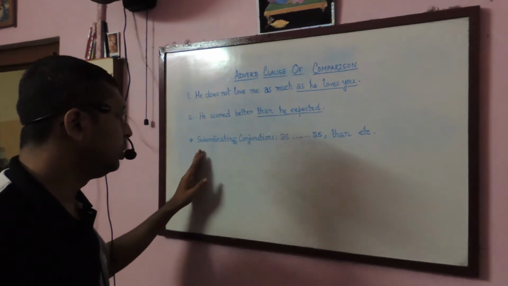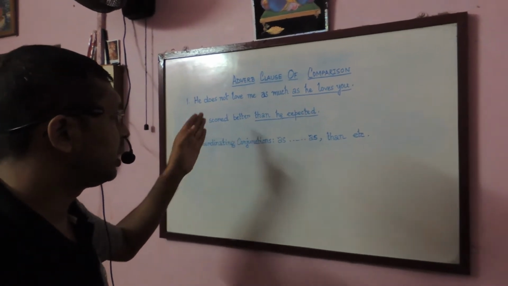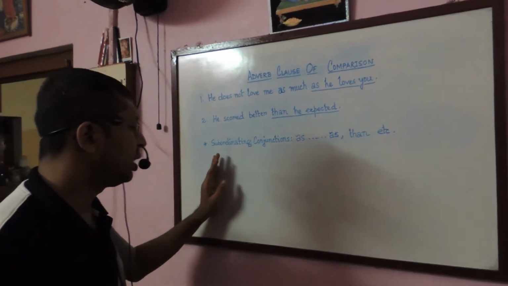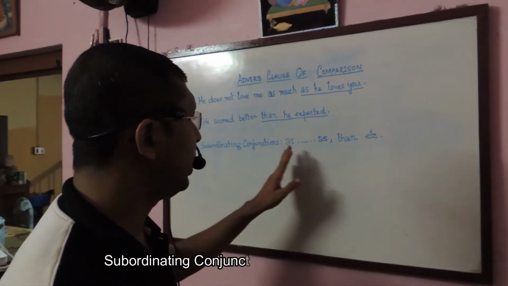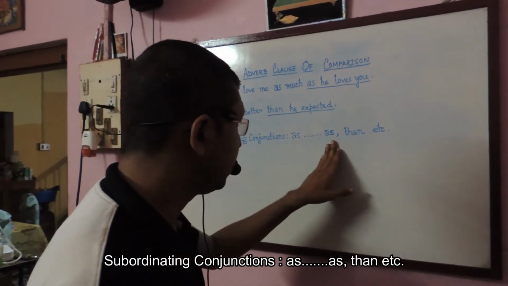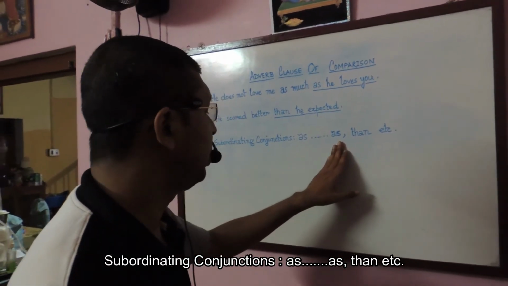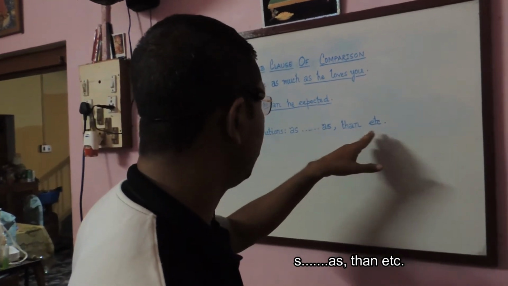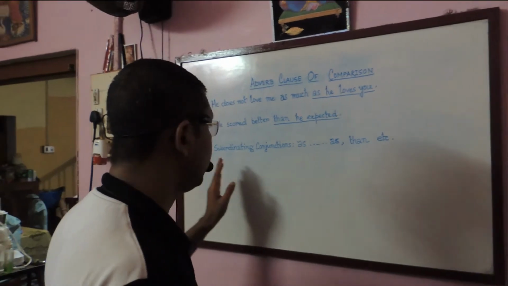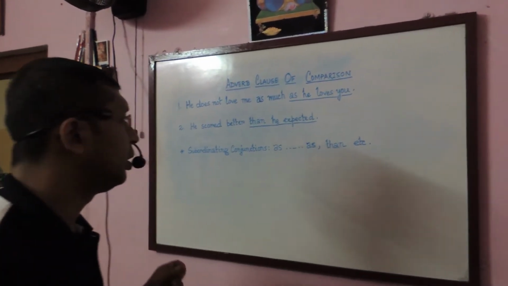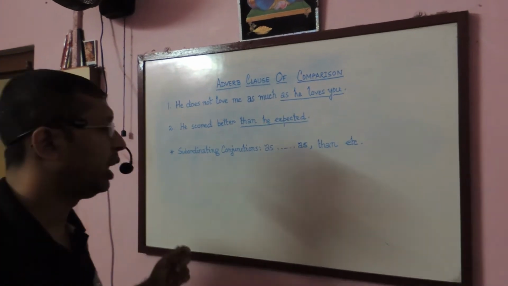In order to join the principal clause and the subordinate clause in an adverb clause of comparison, generally we take the help of as followed by an adjective and then the subordinate clause, and similarly a comparative degree followed by than and the subordinate clause. These are the two most common ways by which we can form an adverb clause of comparison.